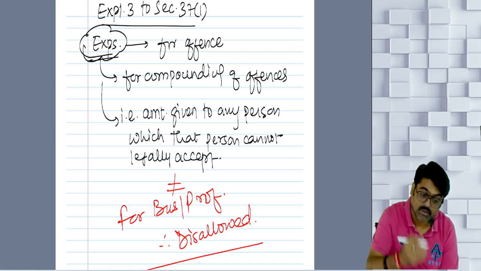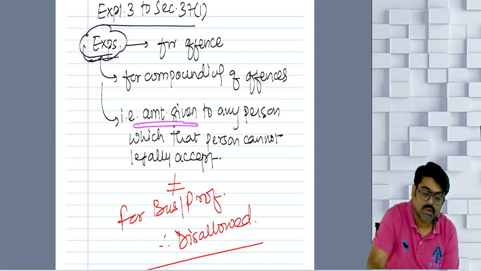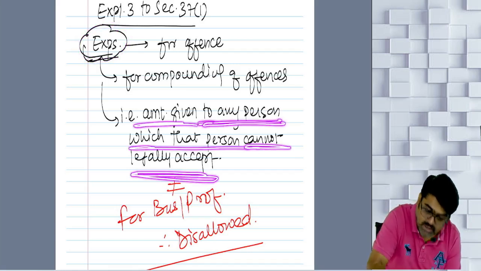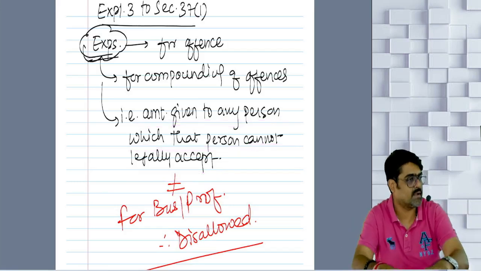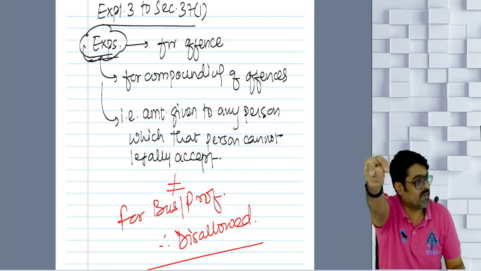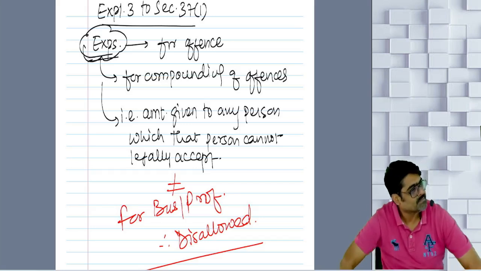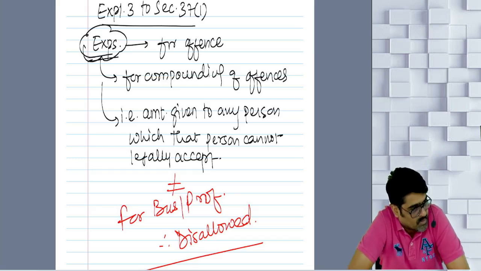Now sometimes an expenditure is incurred in the form of an amount given to any person which that person cannot legally accept. The person giving it can give that amount, but the person who is receiving that amount is legally not allowed to receive it. You are a chartered accountant, you sign audit reports.